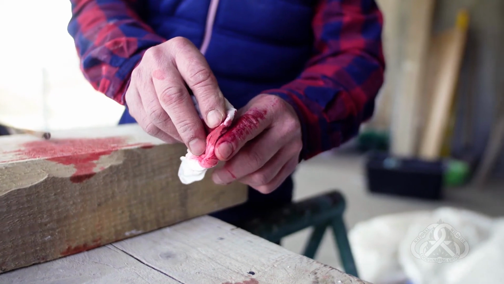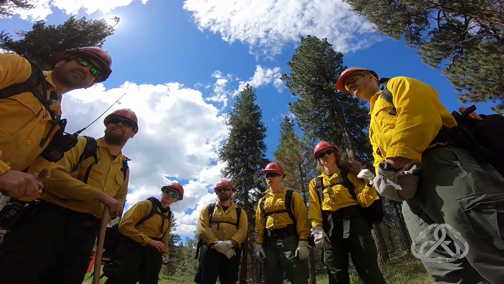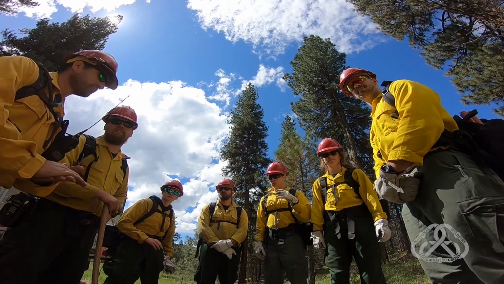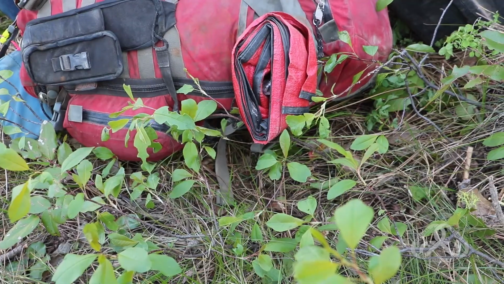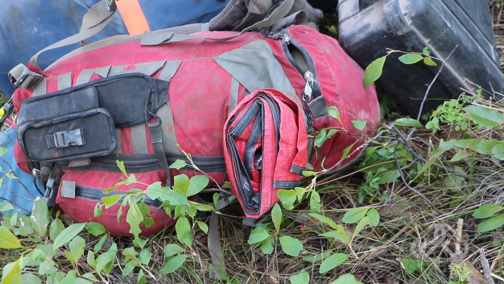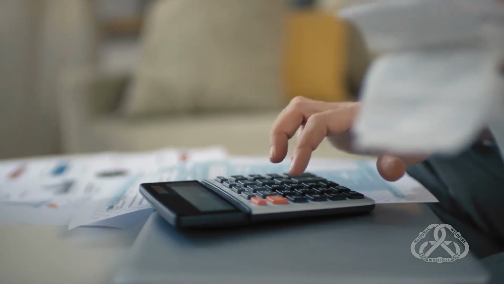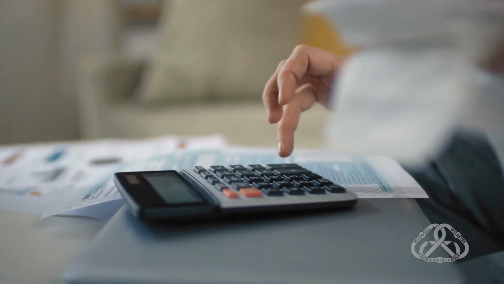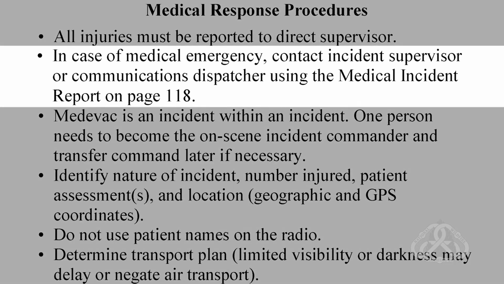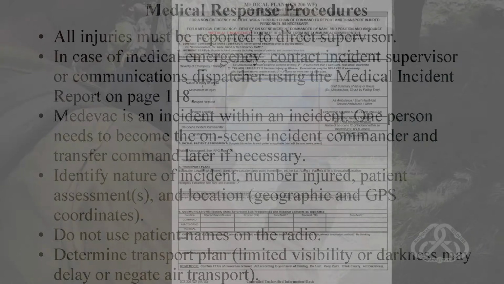Depending on the severity or complexity of the incident, you may contact your crew lead, division supervisor, incident commander, or dispatch. Follow the chain of command and predetermined incident response procedures. Reporting ensures proper documentation and may prevent out-of-pocket expenses for undocumented injuries. In case of medical emergency, contact incident supervisor or communications dispatcher using the Medical Incident Report on page 118.